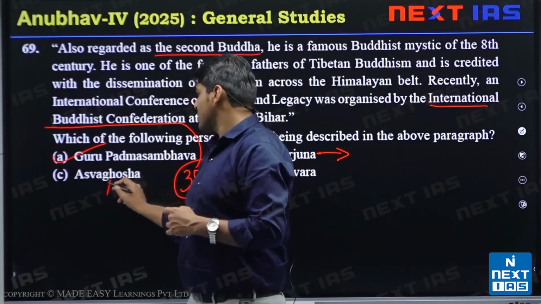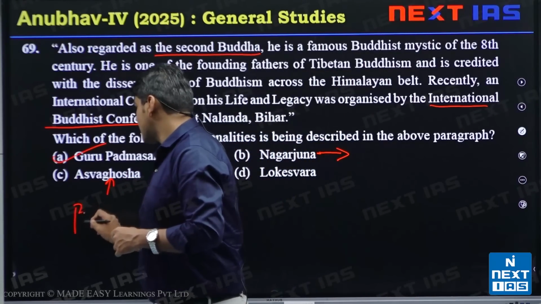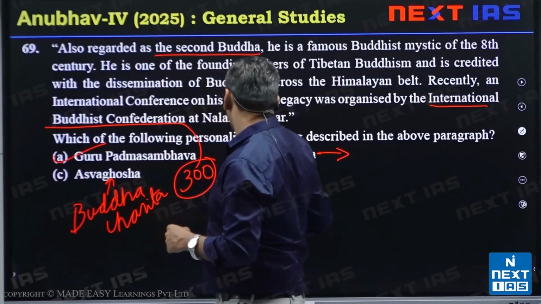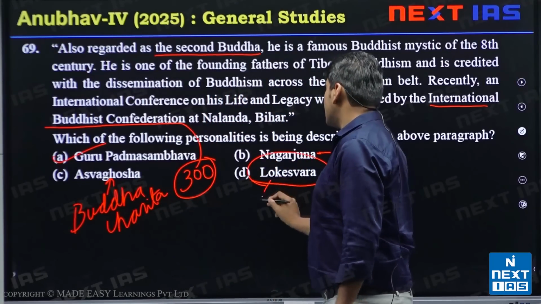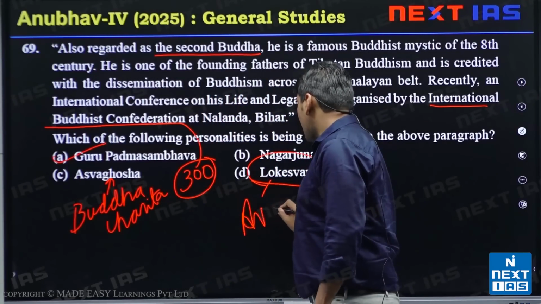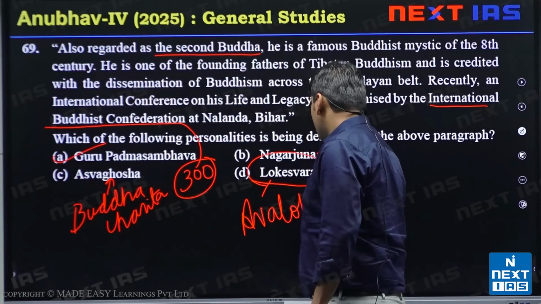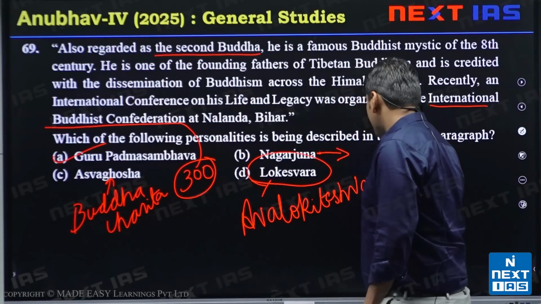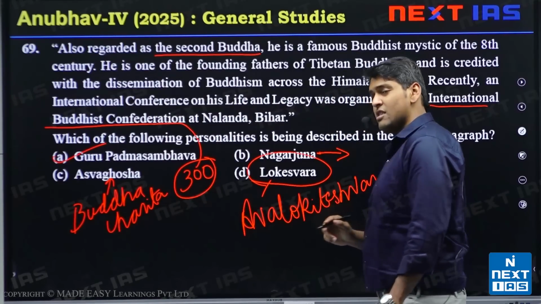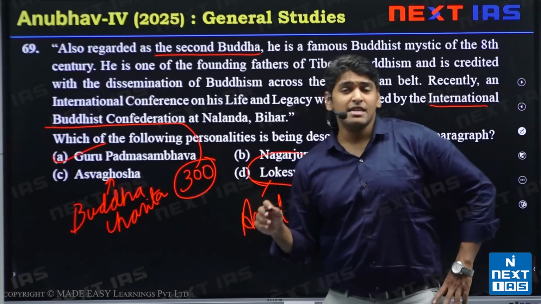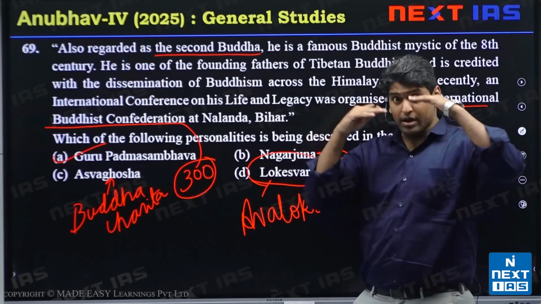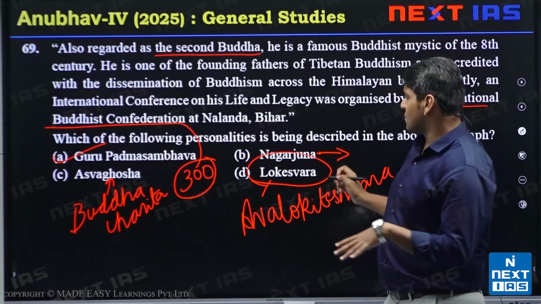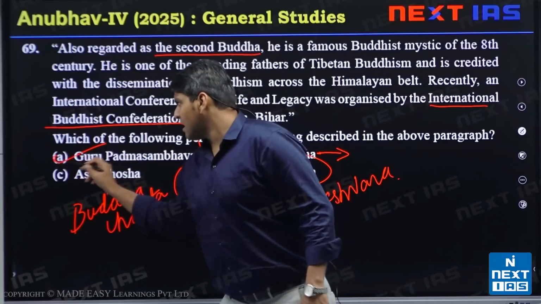Ashwaghosha is famous for writing Buddhacharita. Lokeshwara is also called Avalokiteshwara. Avalokiteshwara literally means the Lord who looks down. It says that he is the Lord of the world, looking down on everyone. So the option here is A.